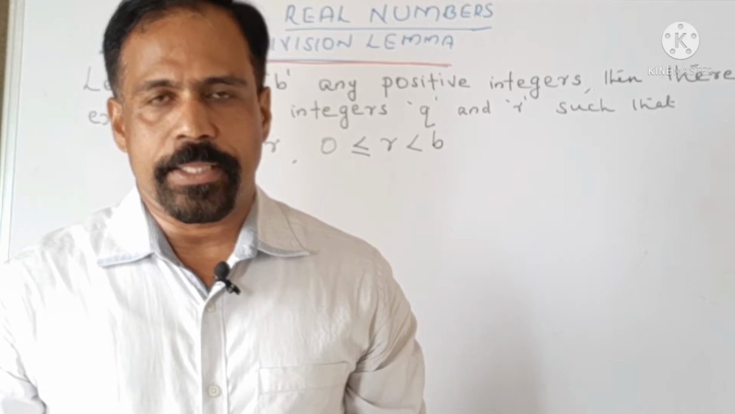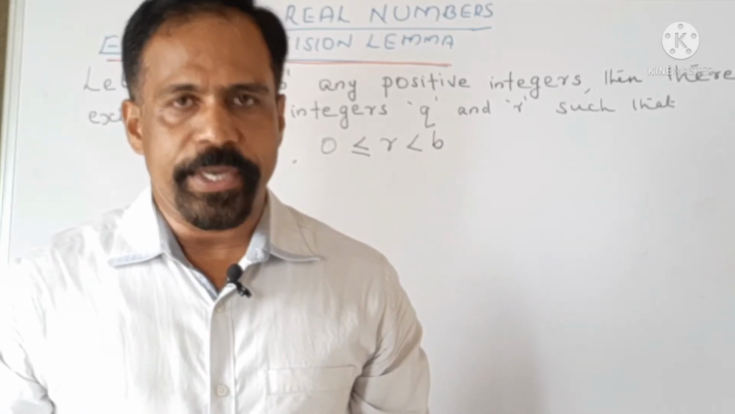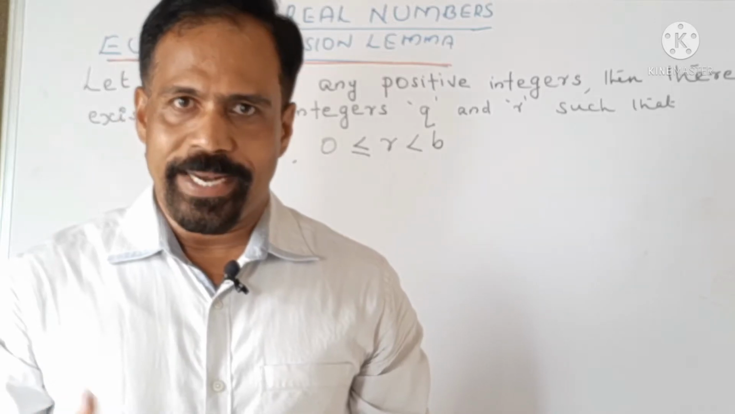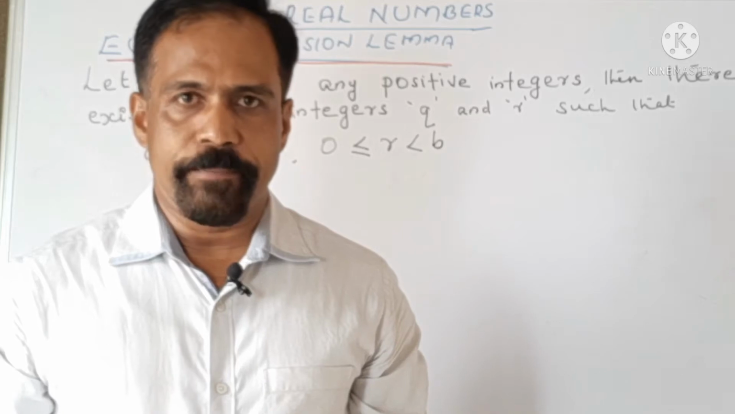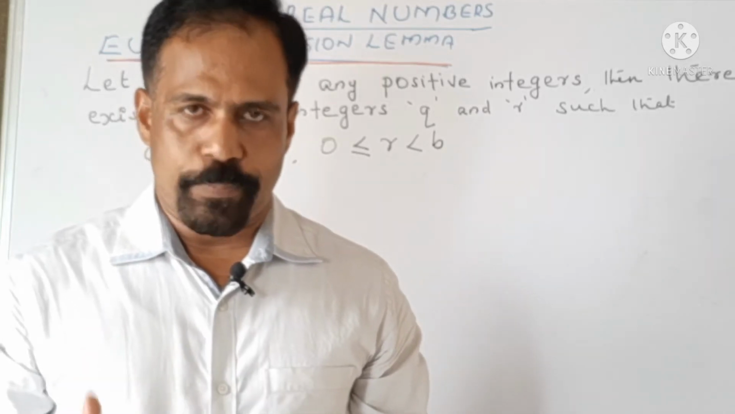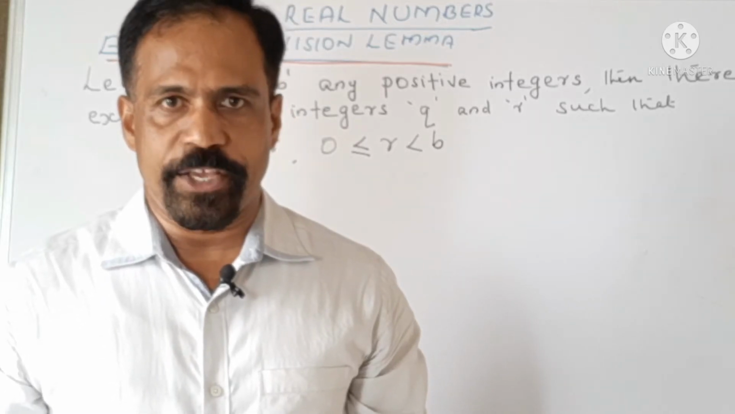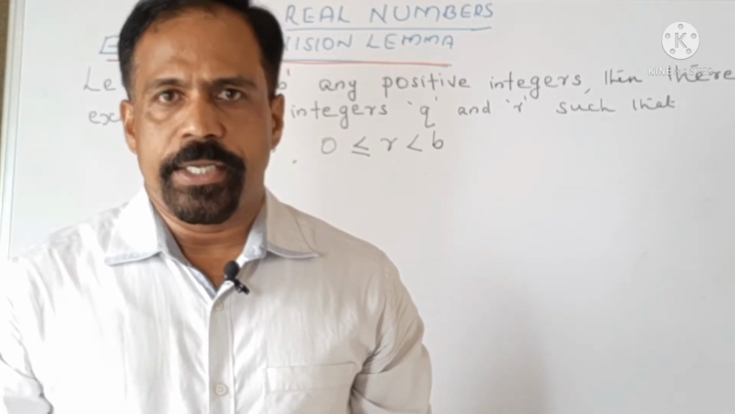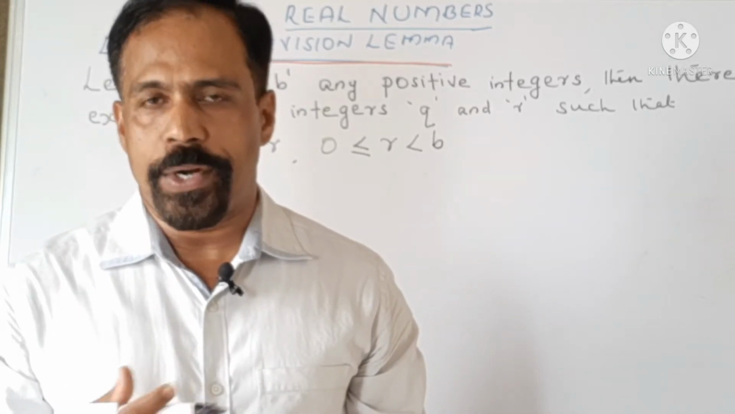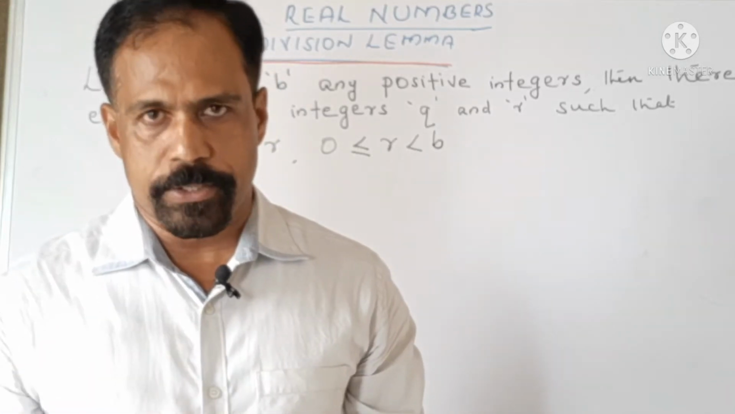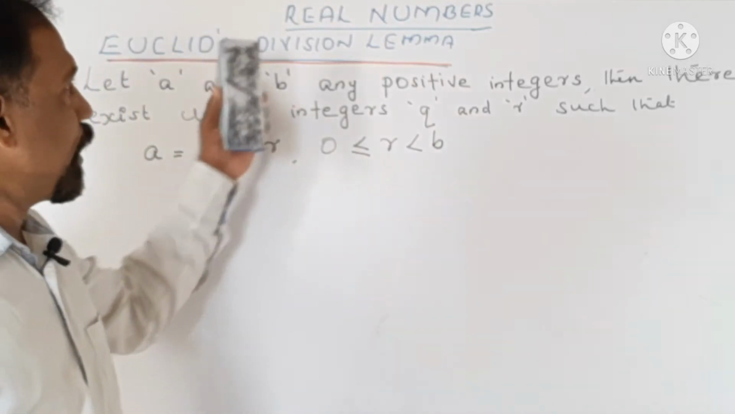So, in the last class, we discussed an introduction to real numbers. We revised the concept of rational numbers, which are expressed in p by q form, and irrational numbers, which cannot be expressed in p by q form. Then we studied integers, positive integers, negative integers, whole numbers, and the counting numbers. Today we are going to study Euclid's division lemma.